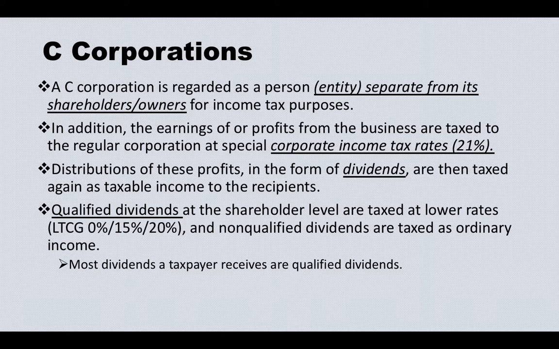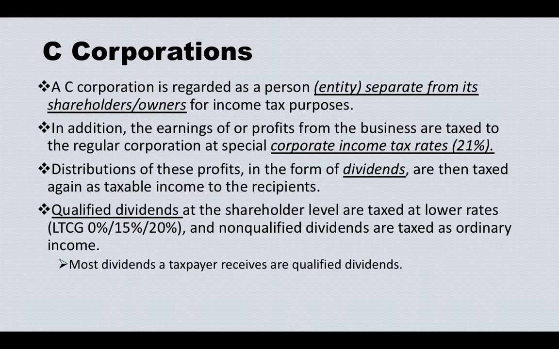But let's say you want to open a business and you open a C corporation this year, and you make a profit. All the income minus the expenses gives you a profit of $100,000. Then you have to pay 21% tax on this $100,000 at the corporate level, so you only get $79,000.